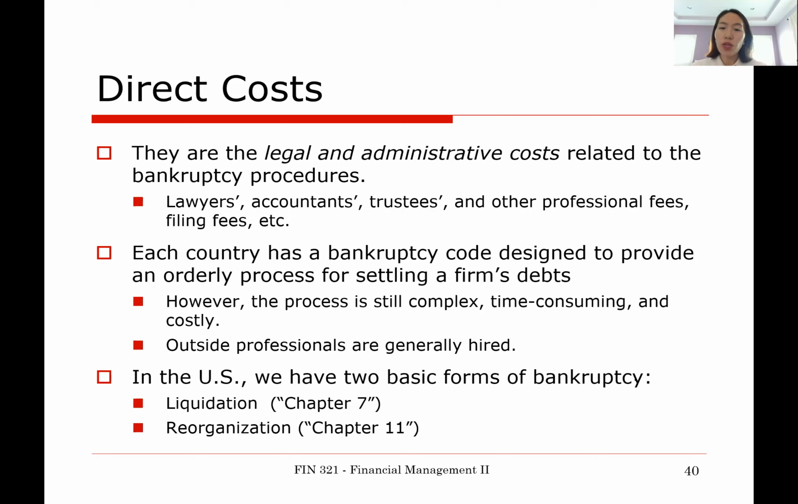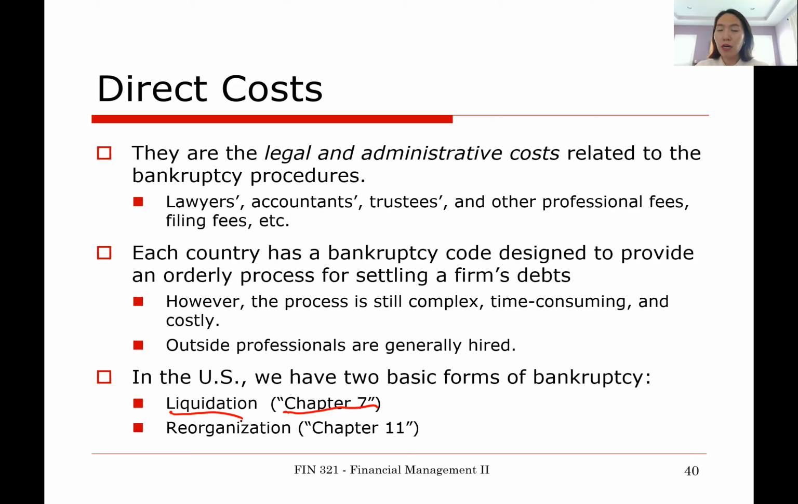Well, in the US, we have two basic forms of bankruptcy. Number one is what is called the Chapter 7 process. Number two is what is called the Chapter 11 process. I'm not going to go through all the details of each, but just know that Chapter 7 is used to liquidate the company. So when the involved parties believe the firm has no economic value, so it's better to be sold piecemeal and liquidated, people will use the Chapter 7 process.